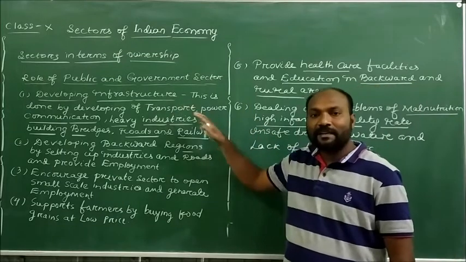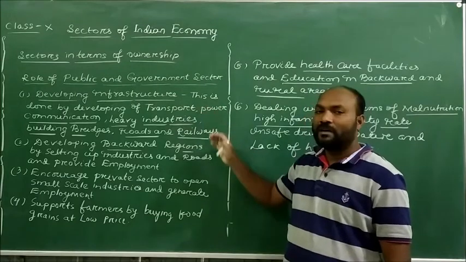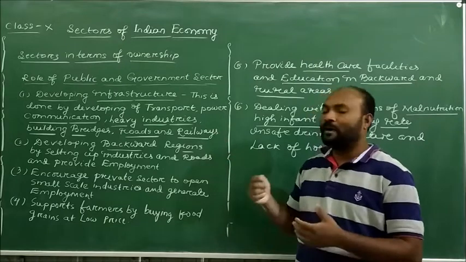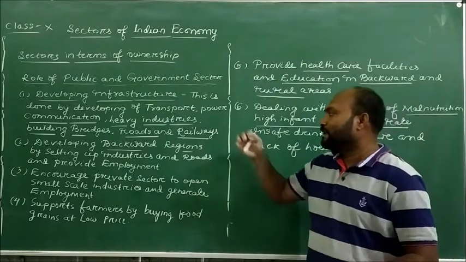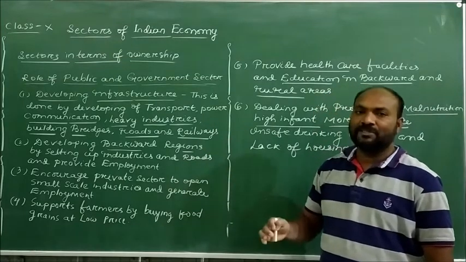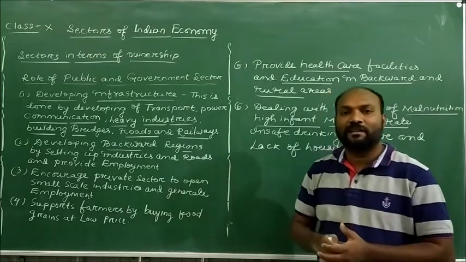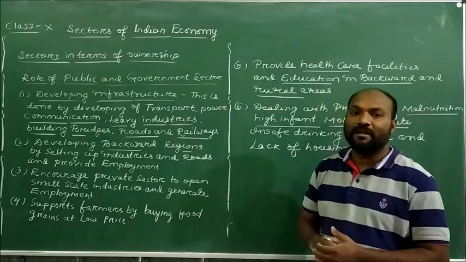These are the responsibilities the public sector has. All these are the important roles of the public sector.